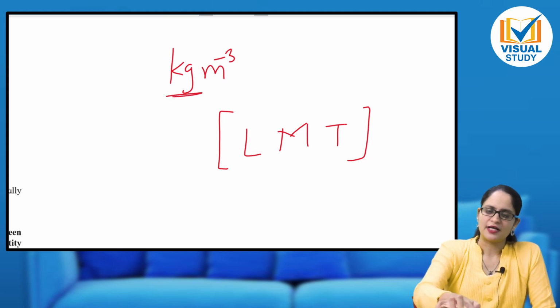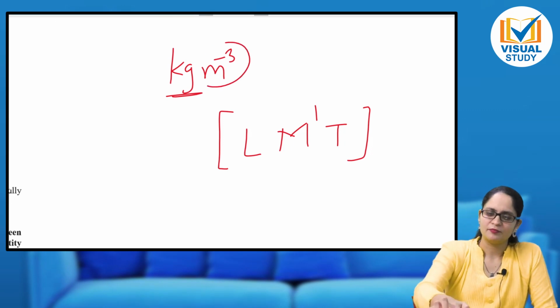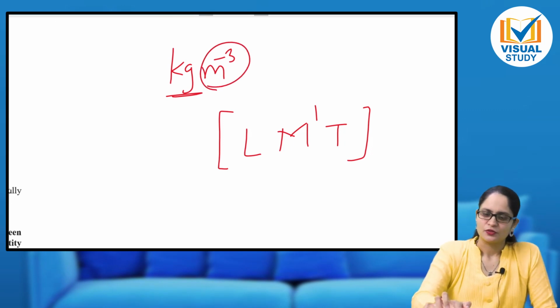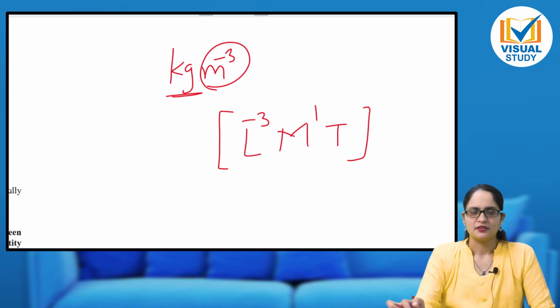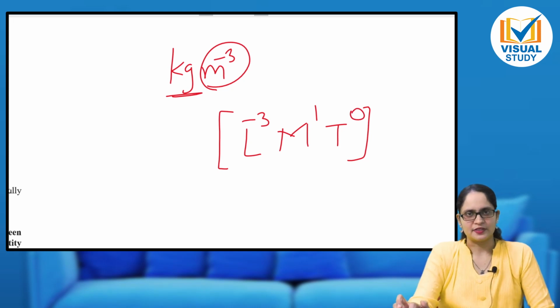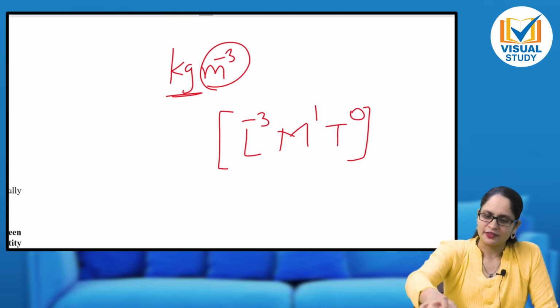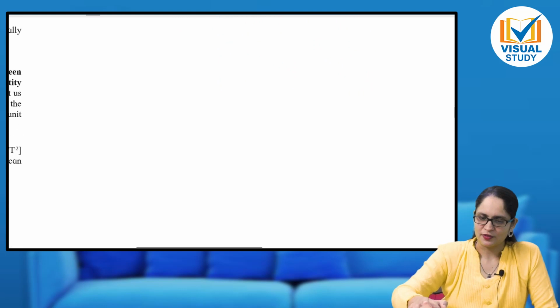Now see, mass is kg, so M raised to 1. What else do I have? Meter raised to -3, so L raised to -3. Do I have any other quantity? No. So I will write raised to 0 to all other quantities. In this way also you can write the dimensions. Let me go to a little more difficult example, not much.